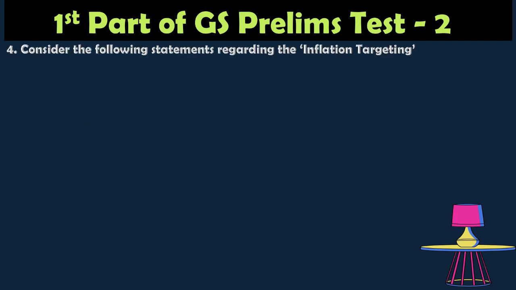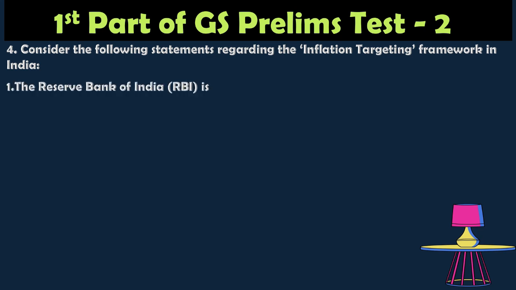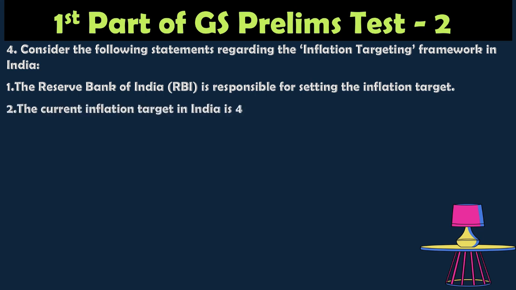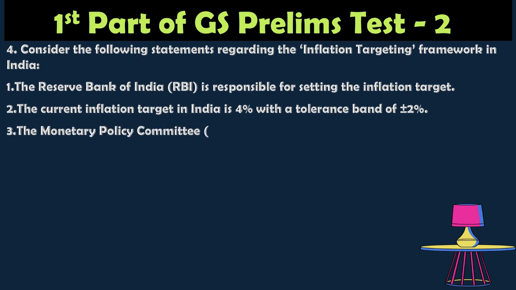Fourth question. Consider the following statements regarding the inflation targeting framework in India. The Reserve Bank of India, RBI, is responsible for setting the inflation target. Statement 2, the current inflation target in India is 4% with a tolerance band of plus or minus 2%.